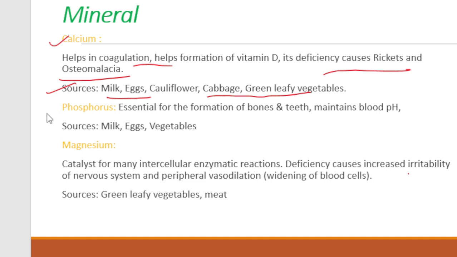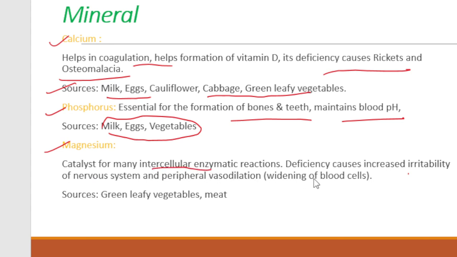The second mineral is phosphorus. Phosphorus is essential for the bones, teeth, as well as maintaining blood pH. Sources of phosphorus are milk, egg, as well as vegetables. The next mineral is magnesium. Magnesium is a catalyst for many intracellular enzyme reactions.